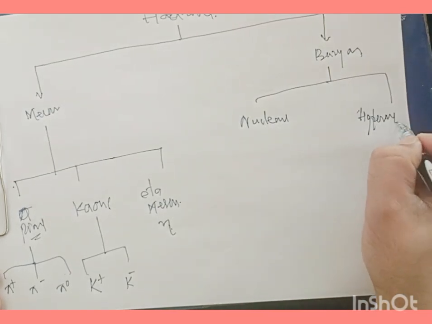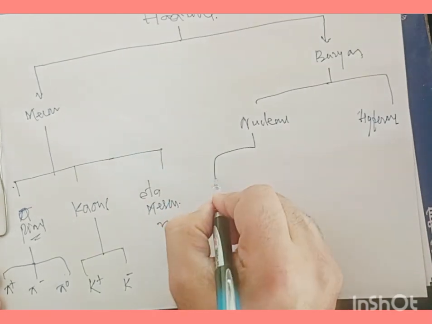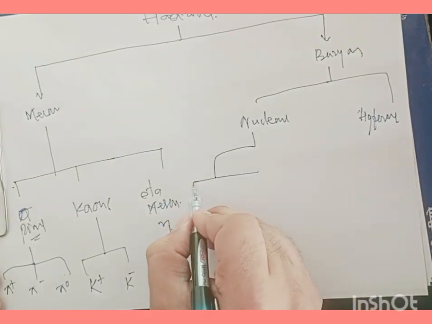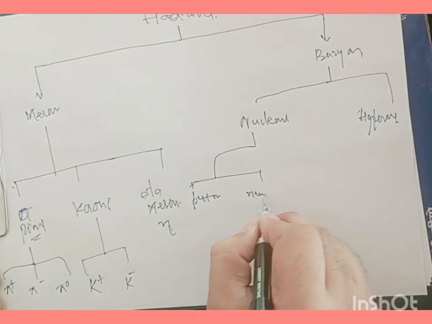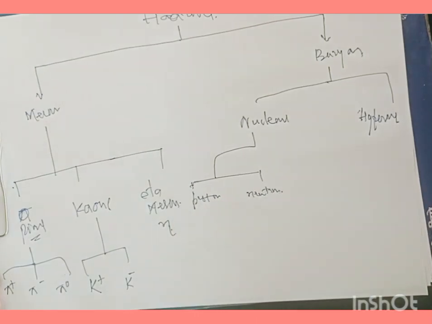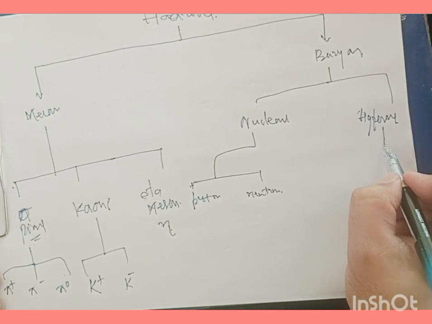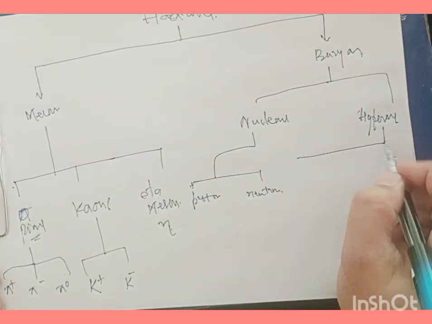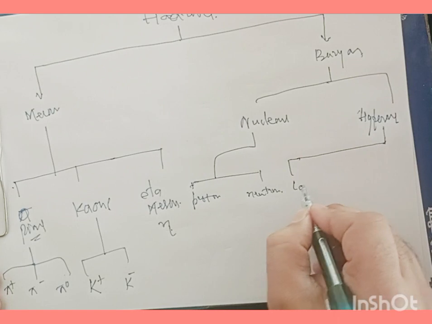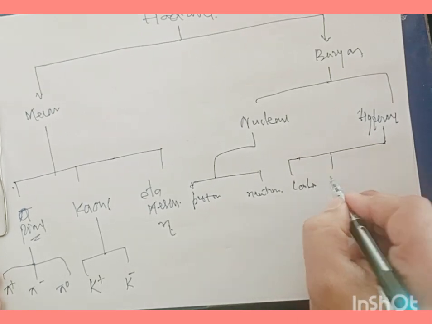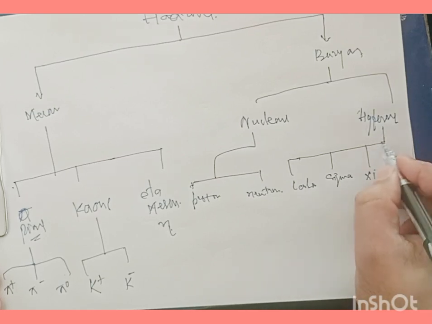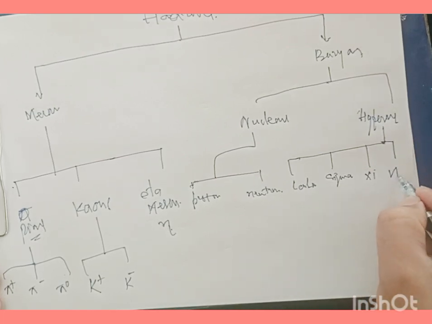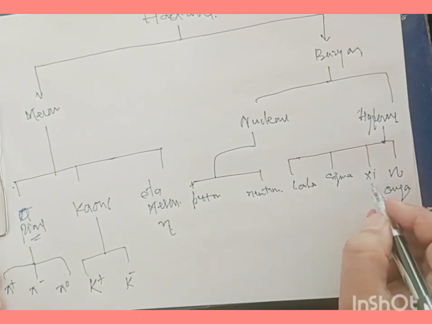Now, these nucleons can be divided into protons and neutrons. And these hyperons can be divided into lambda, sigma particles, chi particles, and omega particles. This is sigma and this is chi.